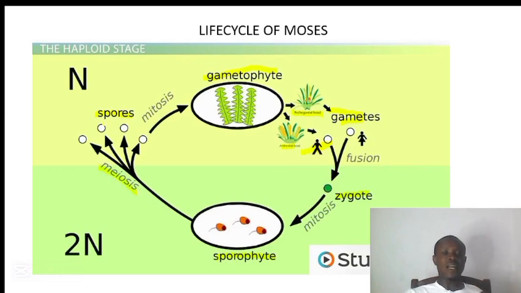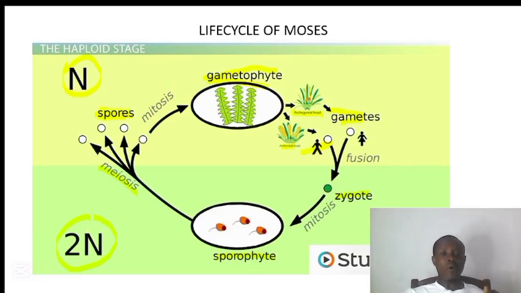These spores, they are haploid. The spores will give rise to the gametophyte. So in here you can see we have N. This N here represents haploid. It represents one set of chromosome. These two N here represent diploid. It represents two sets of chromosome.